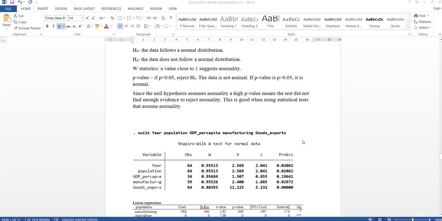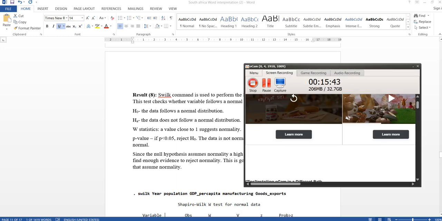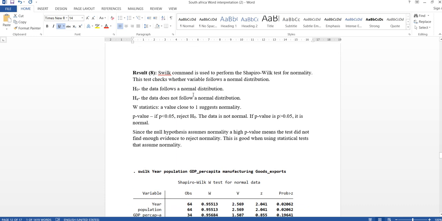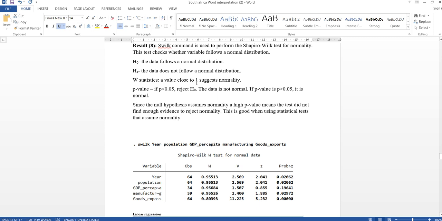So where were we? The eighth result. I'm going to check the timer. Well, the swilk command is used to perform the Shapiro-Wilk test for normality. This test checks whether a variable follows a normal distribution. H0: the data follows a normal distribution. HA: the data does not follow a normal distribution, like I explained earlier in this video. W statistic, a value close to 1 suggests normality, like p-value.